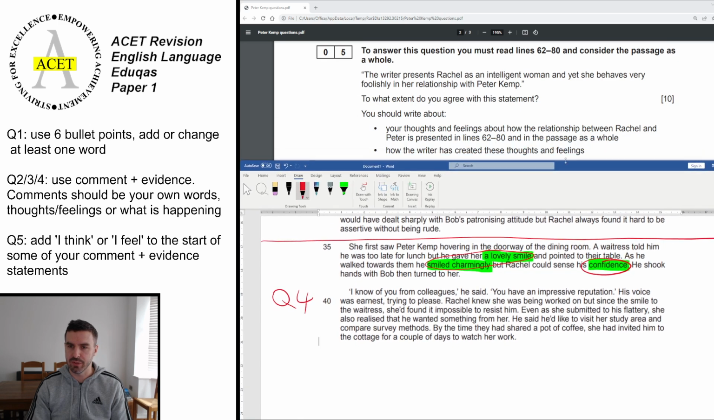Okay, so we then need to go on to question 5, and I'm just going to shift this out of the way a little bit so we can see it a bit more. To answer this question, we should read lines 62 to 80 and consider the passage as a whole. What that means is you need to find your answers from 62 to 80 first.